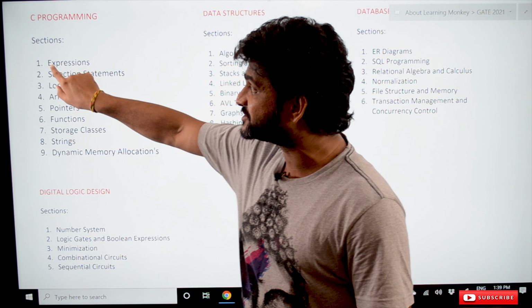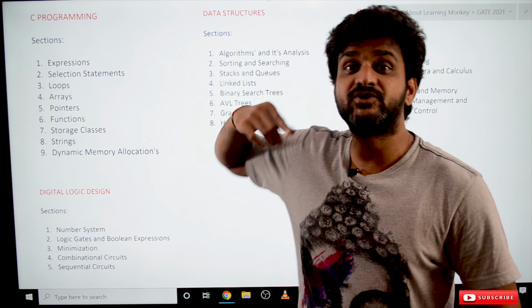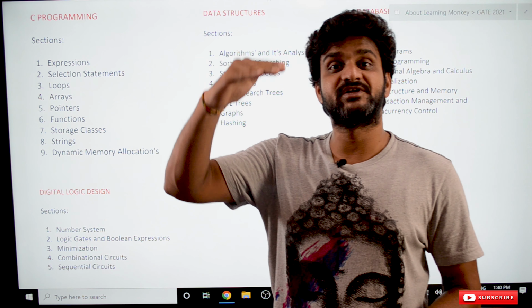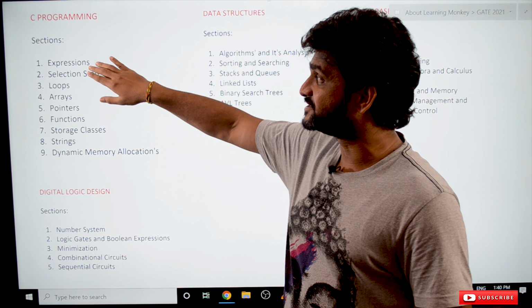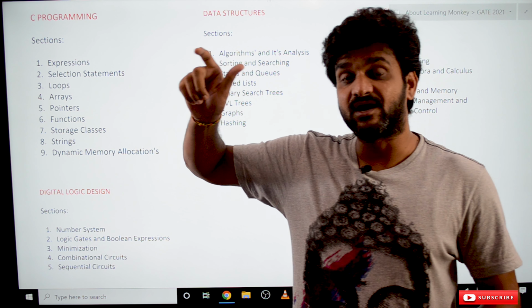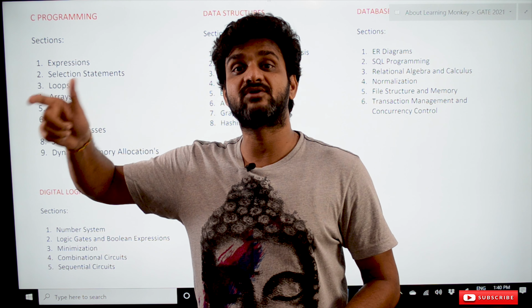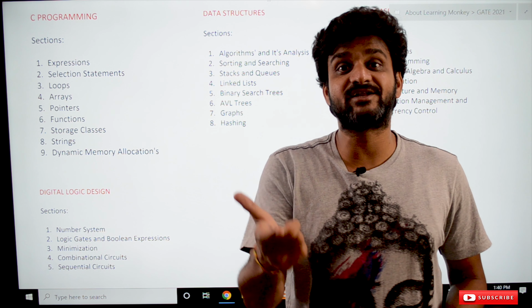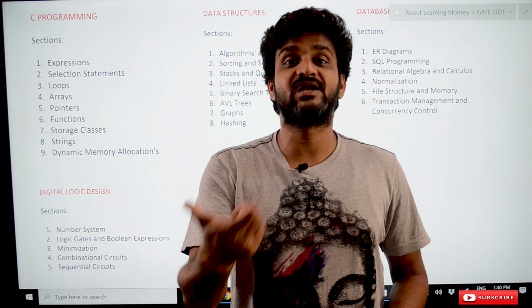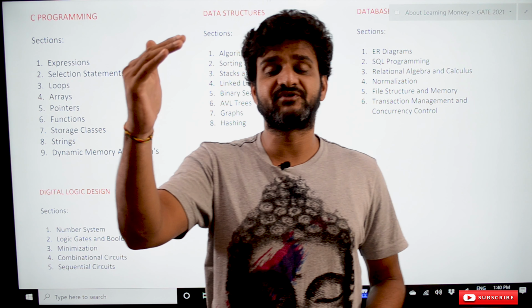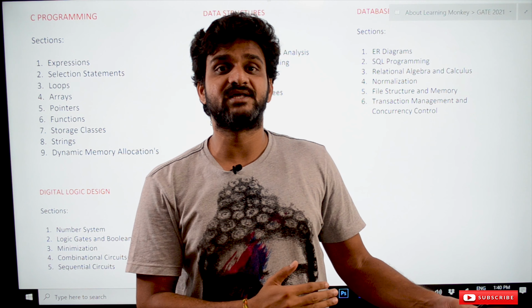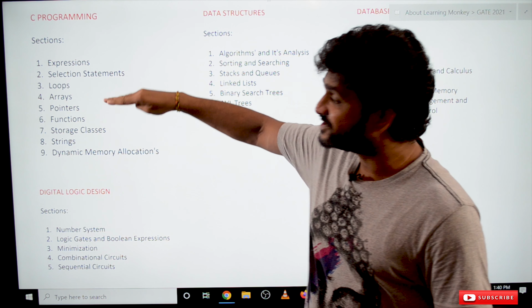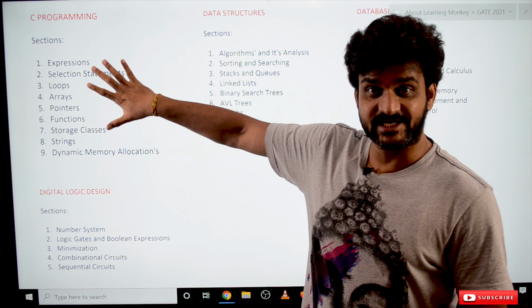For example, if you take expressions in C programming, the videos which are related to expressions are arranged in a sequential order based upon these sections. The order of the lessons, the order of the videos, has been provided in the description of the video. In the title of the video, you will be provided with the lesson number, starting from the first lesson to the ending of the lesson, arranged based upon this sequence of sections.